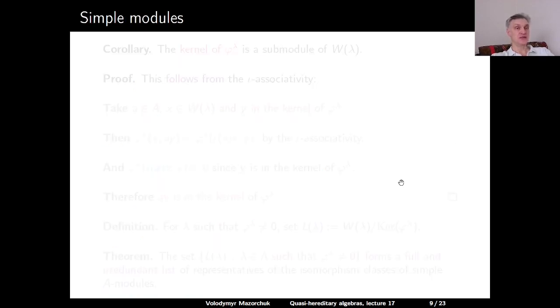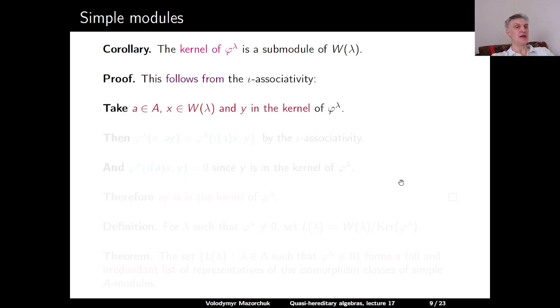A consequence of this is that the kernel of phi upper lambda is a submodule of the cell module W of lambda. Indeed, take any element a in A and any element x in W of lambda and any element y in the kernel of our form. Let us compute phi upper lambda at the pair (x, ay). Using the associativity, we can move a from the second argument to the first argument, at the expense that we should take iota of a.